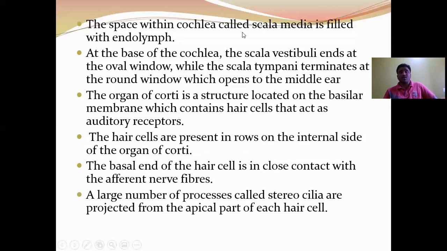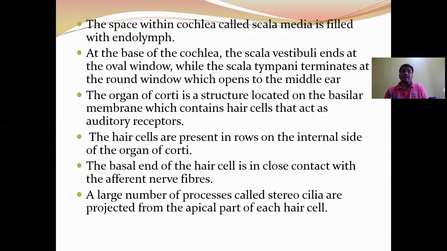The space within the cochlea is called the scala media. The two membranes of the cochlea are the basilar membrane and Reissner's membrane. Reissner's membrane separates the scala vestibuli and scala media, whereas the basilar membrane separates the scala media from the scala tympani. Scala vestibuli and scala tympani are filled with perilymph, whereas scala media is filled with endolymph.